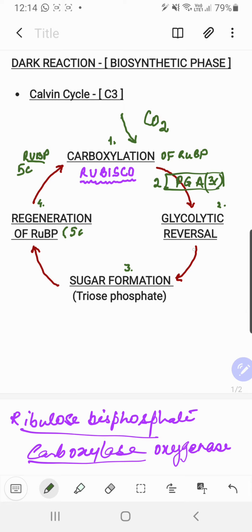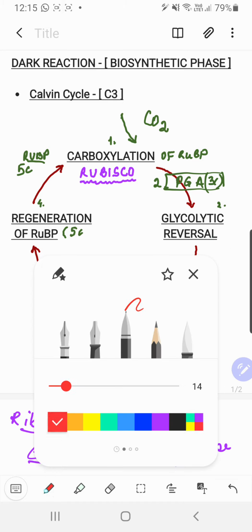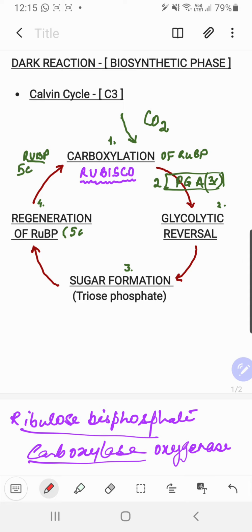Then they undergo a series of reduction processes. You call them glycolytic reversal processes, and this is the stage where two things happen. I'm using a red color because things are exhausting here. The first thing is NADPH. Actually it is a reversal, so here the H is going to be removed and it will become NADP plus and 1 inorganic phosphate separately. This is the first change.